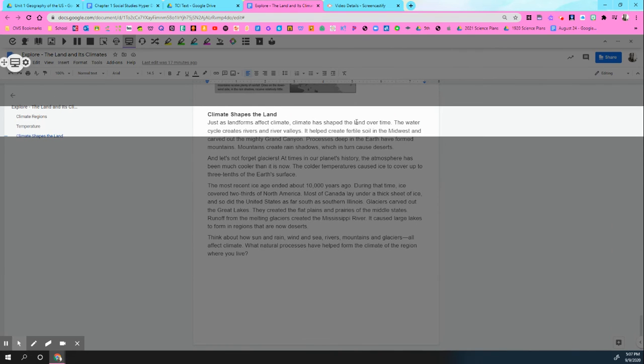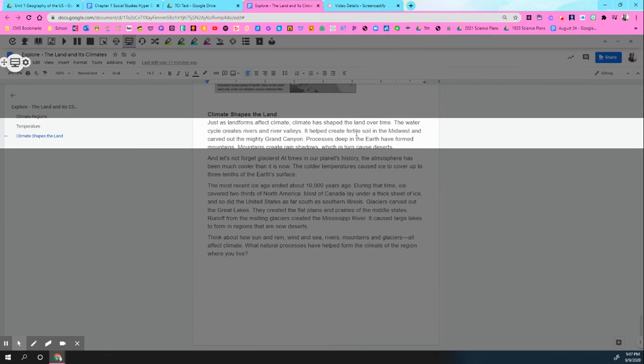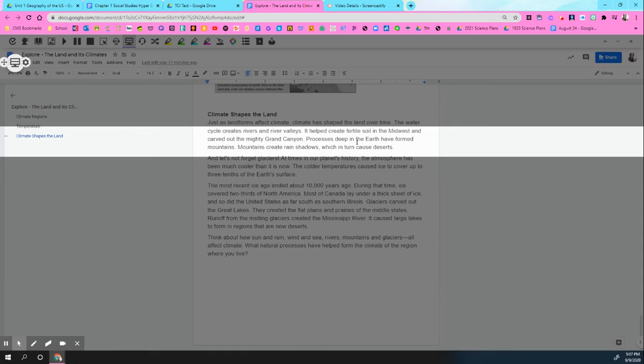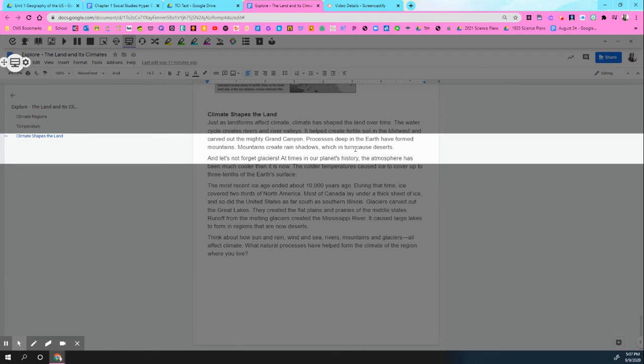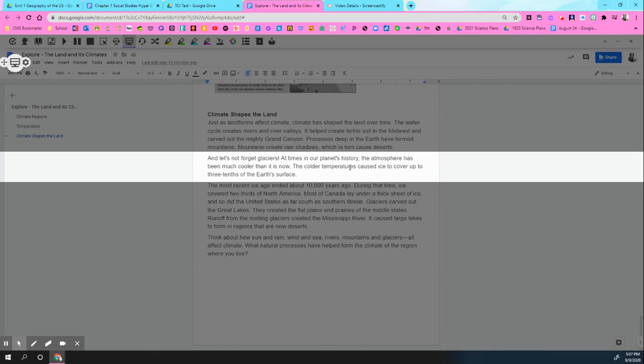Climate shapes the land. Just as landforms affect climate, climate has shaped the land over time. The water cycle creates rivers and river valleys. It helps create fertile soil in the Midwest and carve out the mighty Grand Canyon. Processes deep in the earth have formed mountains. Mountains create rain shadows, which in turn cause deserts. And let's not forget about glaciers.